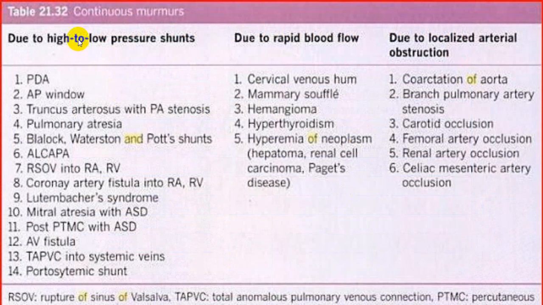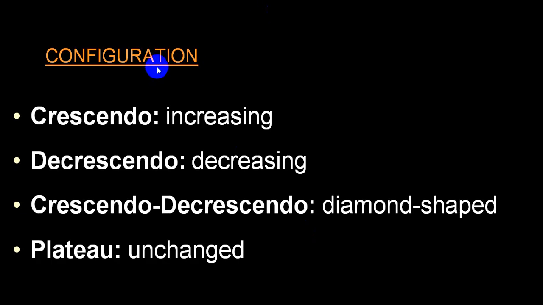Continuous murmurs are a big list. Remember patent ductus arteriosus, the main classical example, and another example is coarctation of aorta. Forget about all the rest. Now, regarding the shape of the murmur: if it is increasing in intensity, crescendo; decreasing in intensity, decrescendo; increasing then decreasing, crescendo-decrescendo, or we call it a diamond-shaped murmur; if it doesn't change, we call it an unchanged, plateau murmur or hollow murmur.